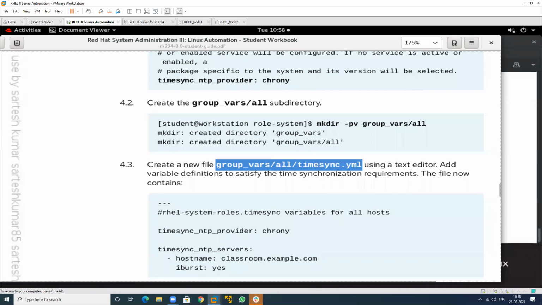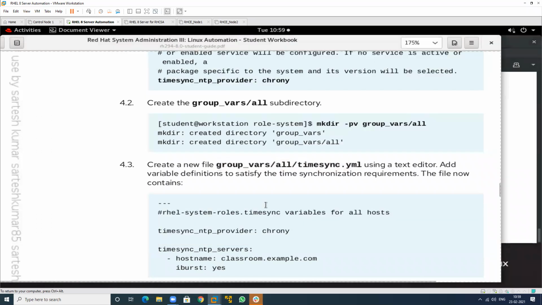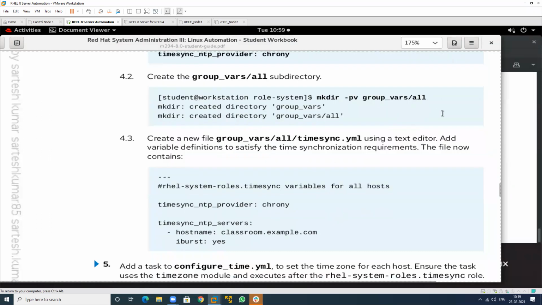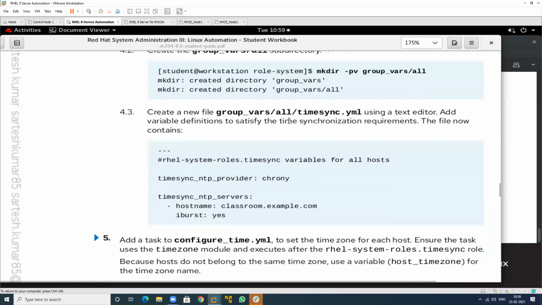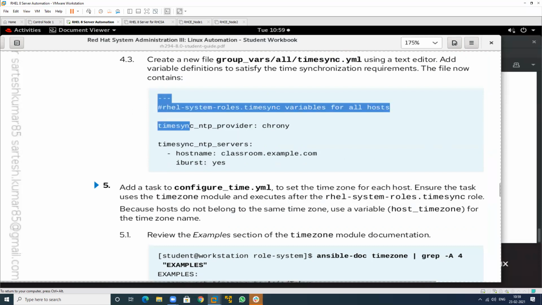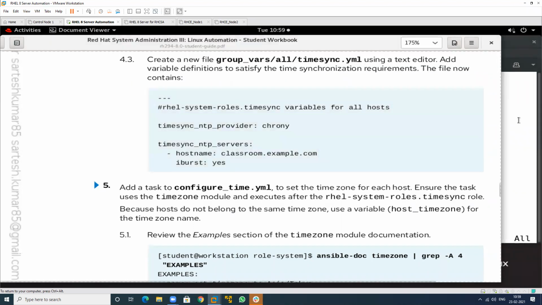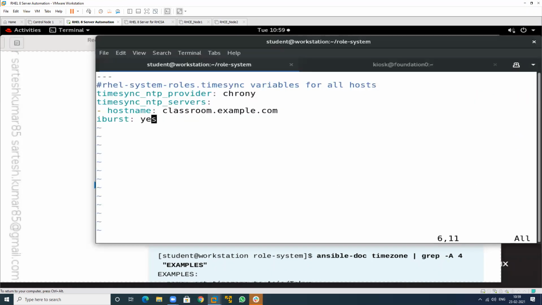So just go to the location of this. This file will be created by using Vim or any text editor. Add variable definition to satisfy the time synchronization requirements. So you should write this one. Just copy this, open this, paste this, and arrange this. Iburst is the same. Indentation should be matched. Iburst means to synchronize the time, so it will update time from a particular server. This is the name of your server. Classroom.example.com is the NTP server name.